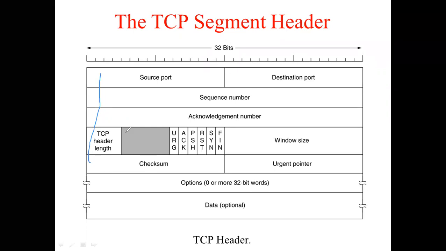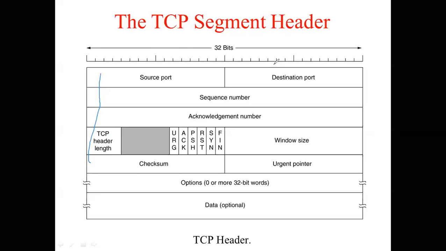Now first 5 rows, each row is of 32 bits. 32 bits means 4 bytes. 4 into 5 will make it how much? 20 bytes. Everybody's clear? So this particular header has got 20 bytes. Can you see this blue color line that I have drawn? First 5 rows, that is 20 bytes. Then the next row is the optional part. And after that, this part is the data. So you have 5 rows of 4 bytes each, a 20 byte fixed header, another optional part, and after that you have data.